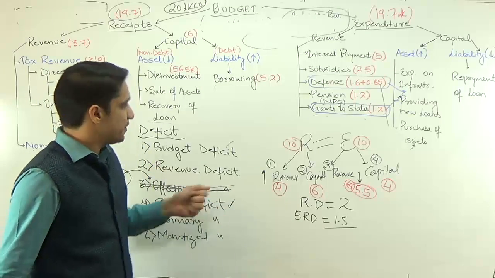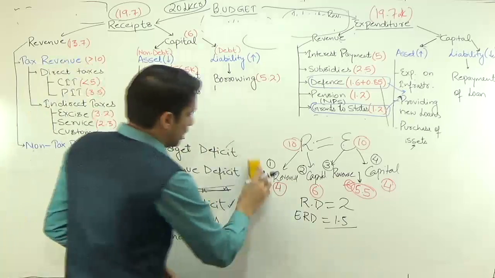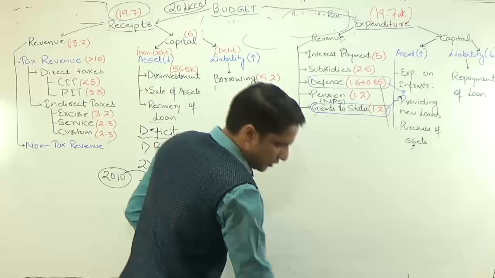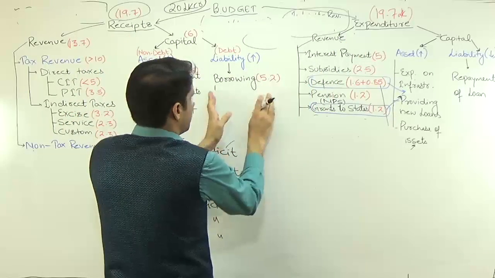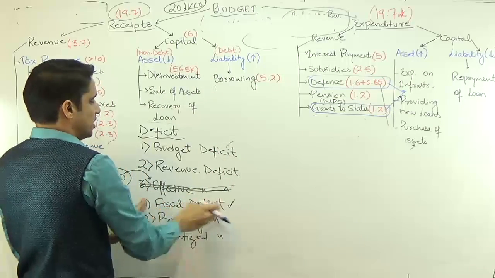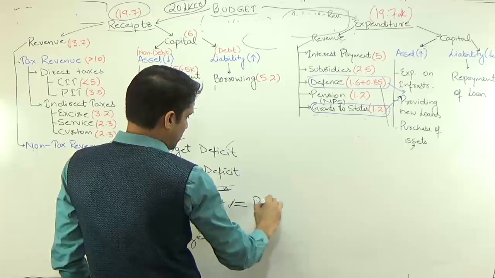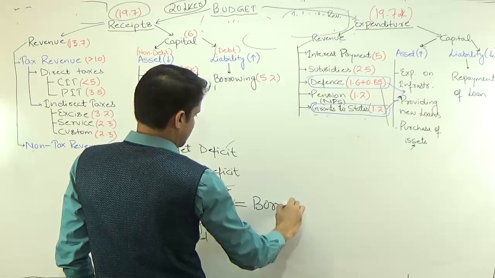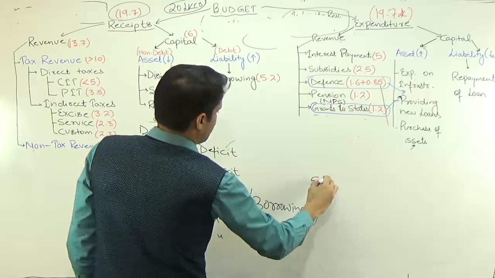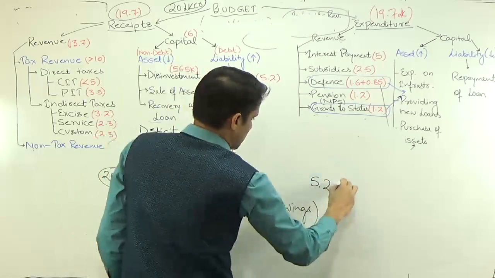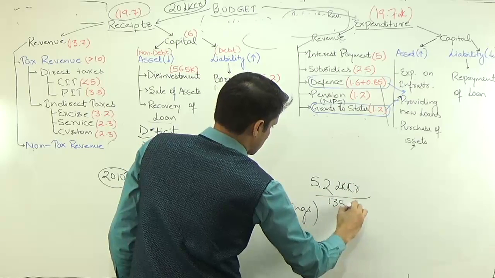Then we have fiscal deficit. Fiscal deficit is nothing but the borrowing. Whatever the difference between expenditure and receipts except borrowing is known as fiscal deficit. Or we can say fiscal deficit is nothing but the total borrowings of the union government. And the borrowing is 5.2 lakh crores, as we discussed, and the total GDP is 135 lakh crores.